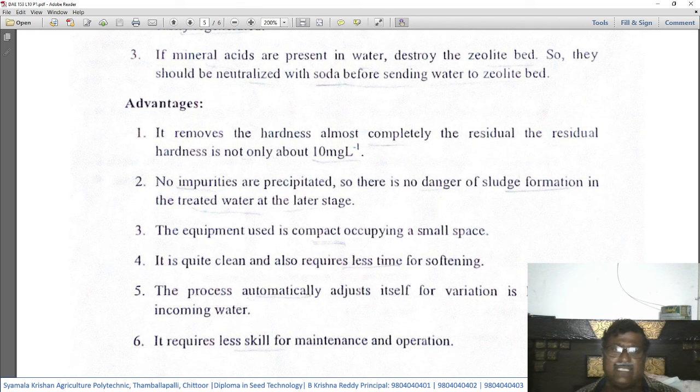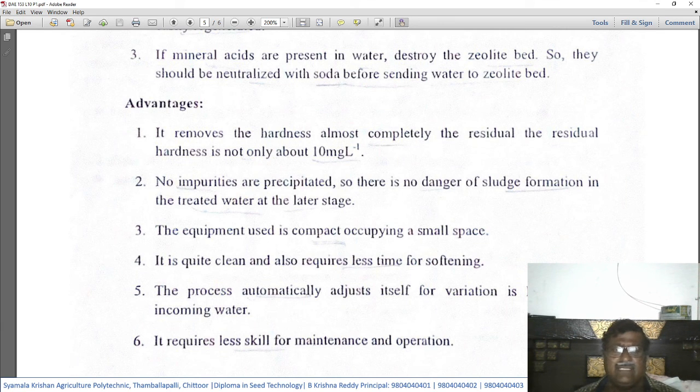Number four, it is quite clean and also requires less time for softening. This zeolitic method is very fast and can be done very easily. Number five, the process automatically adjusts itself for variation in the hardness of incoming water.